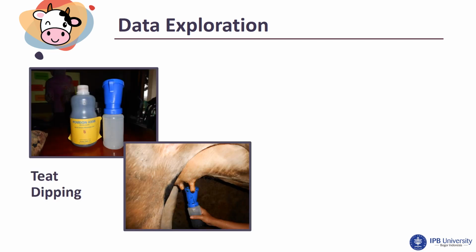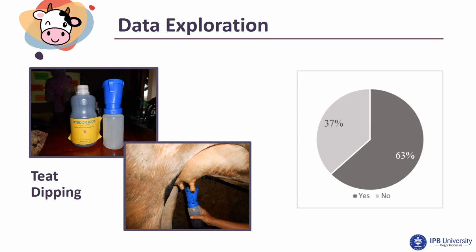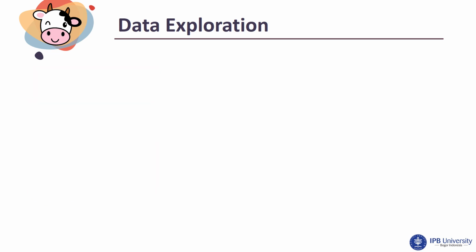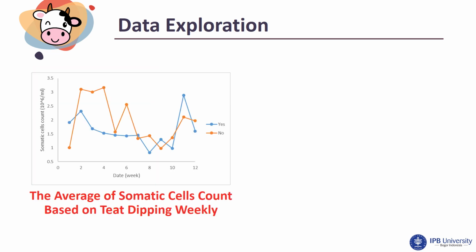Teat dipping contains iodine that is essential to control the spread of mastitis organisms during the milking process. The percentage of doing teat dipping is greater than not, which is equal to 63%, while not doing teat dipping is just 37%. Based on this graph, we can see that there is no clearly different pattern between doing teat dipping and not.